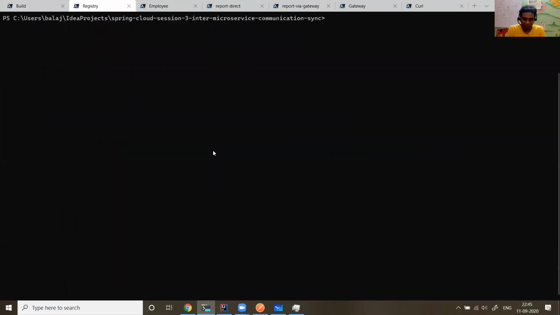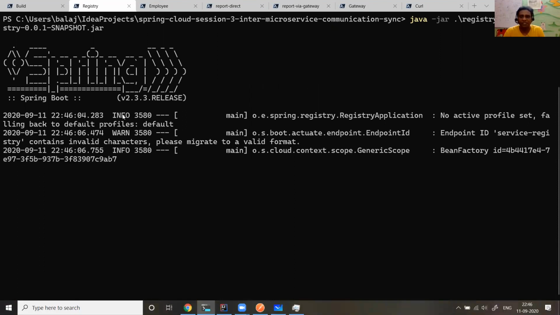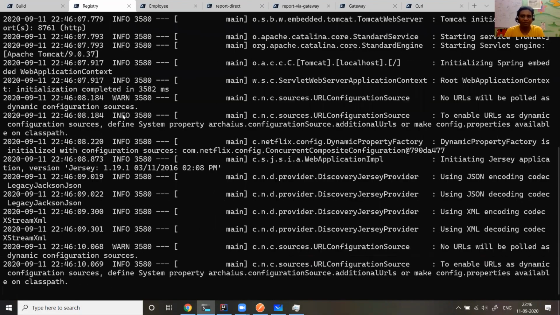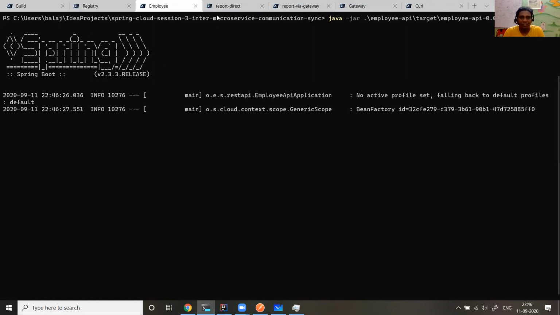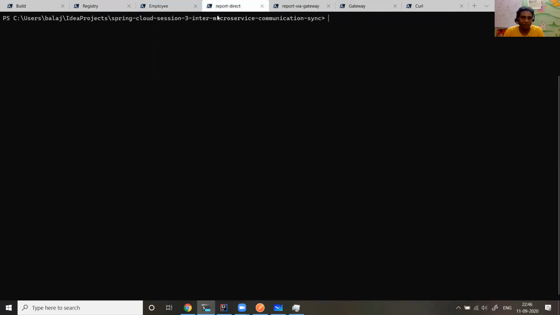Okay, now java -jar. I will start the registry, target registry dot jar. This will start the registry. This command is going to start the service registry, which is nothing but the Eureka server. You already know it pretty well, which I explained in my previous session. Now let me run the employee jar, target employee API. You already know every time a microservice comes up, it registers itself with the service registry. That is a very common pattern.